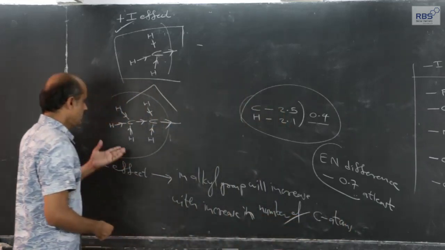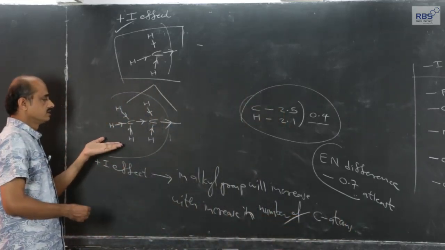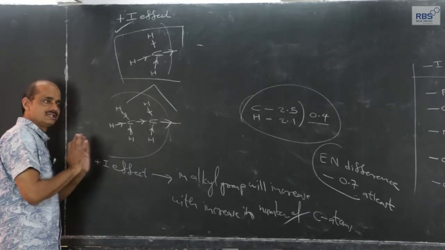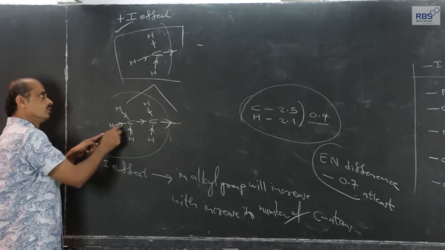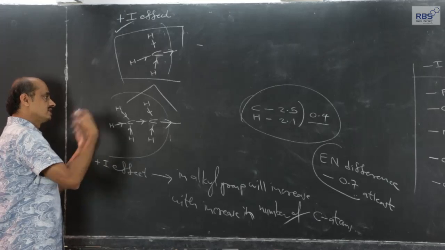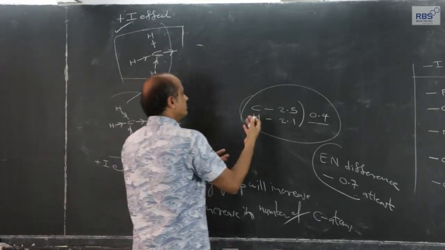Means what? As I have just explained to you, the positive inductive effect, the electron releasing capacity of ethyl group is more than methyl group. This logic, if it is applied, if it is a butyl group,